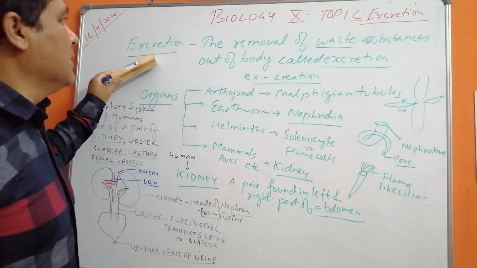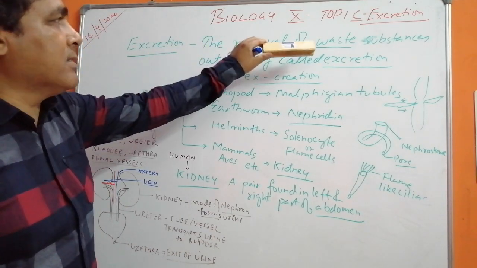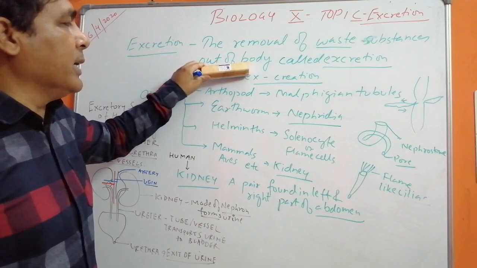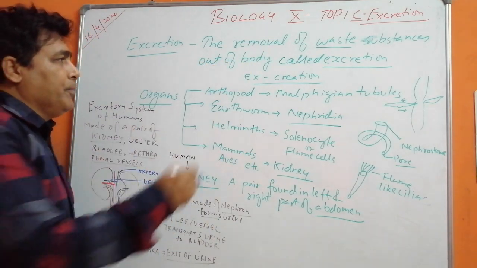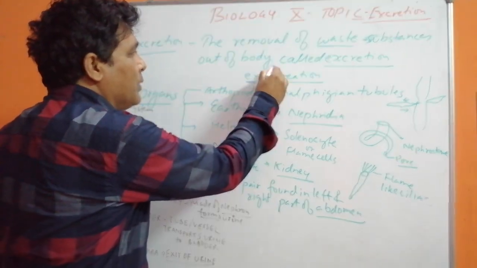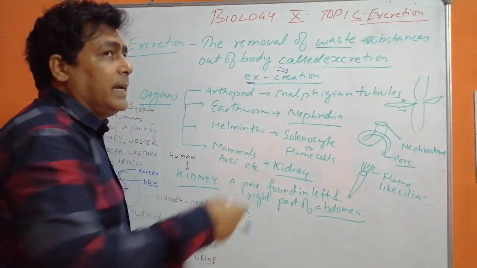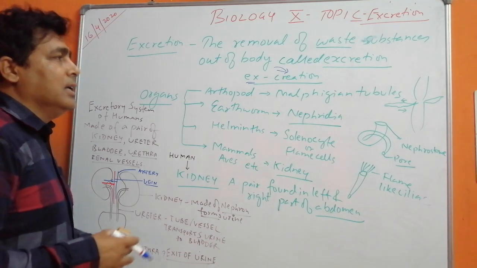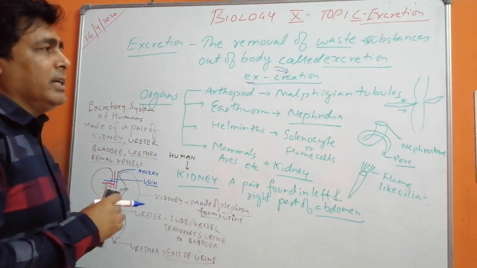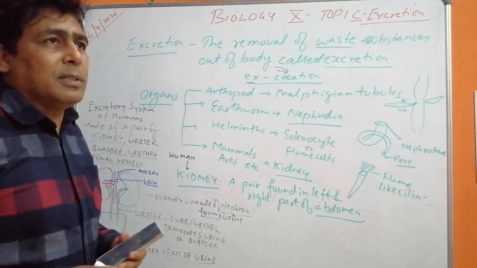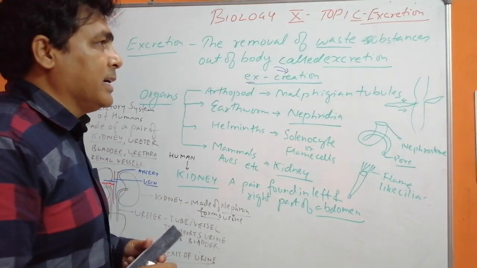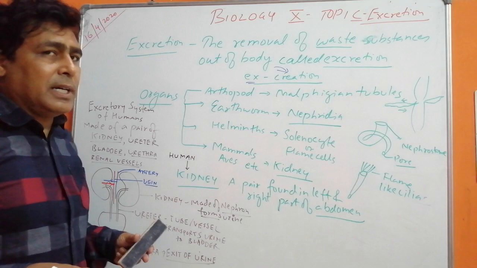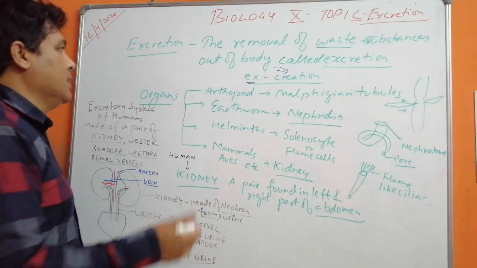What is excretion? Excretion is the removal of waste substances out of the body. It is the removal of the substances which have been created and used, and now they have to be thrown out of the body. Now what happens to the substances we take inside? Metabolic processes take place which break the substances down to produce energy.